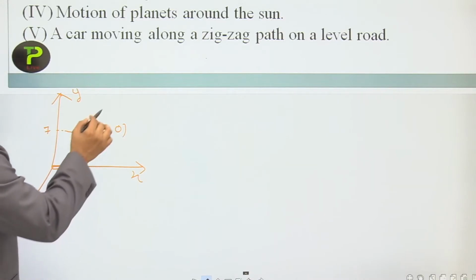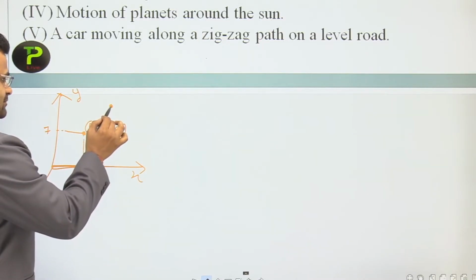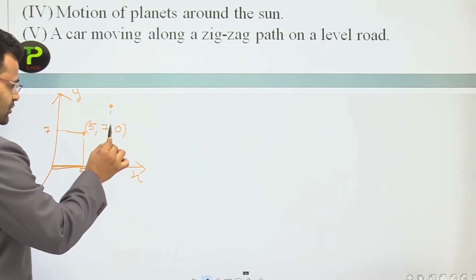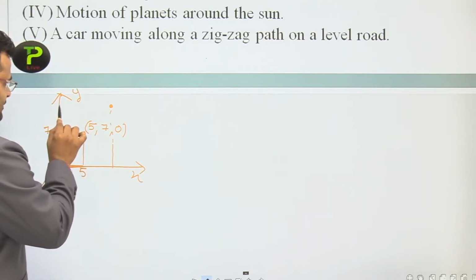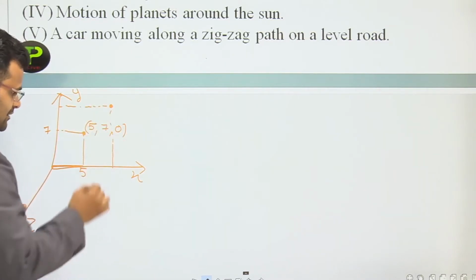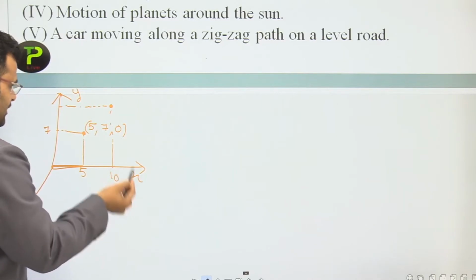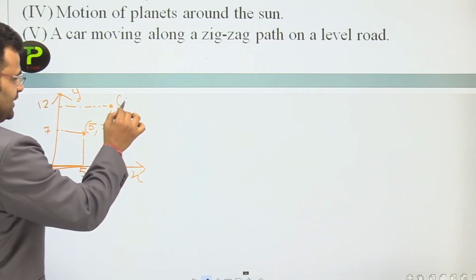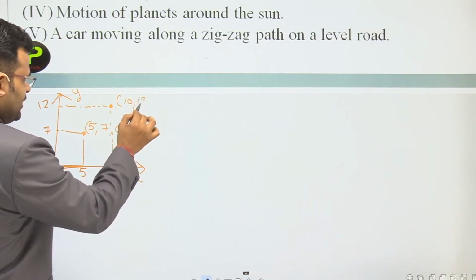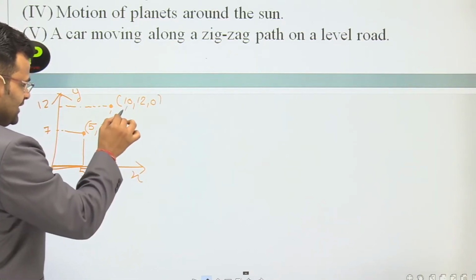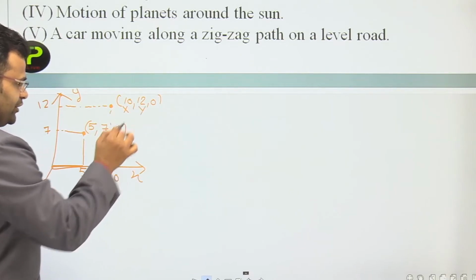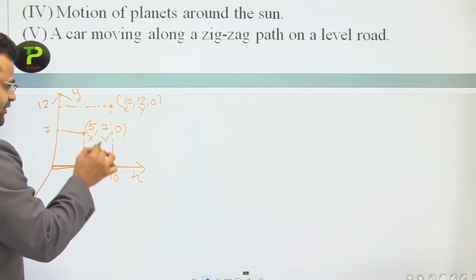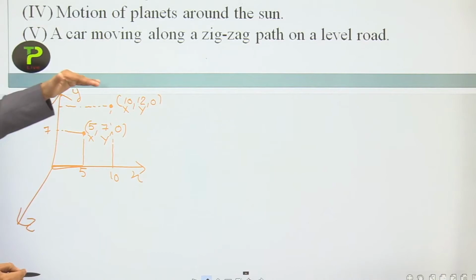After some time we mark one more point and draw perpendiculars again. Now the positions are 10 and 12. So what is the position of that point? It is 10 comma 12 comma 0. That is the x coordinate and that is the y coordinate. So how many coordinates are required to show the position of that object?